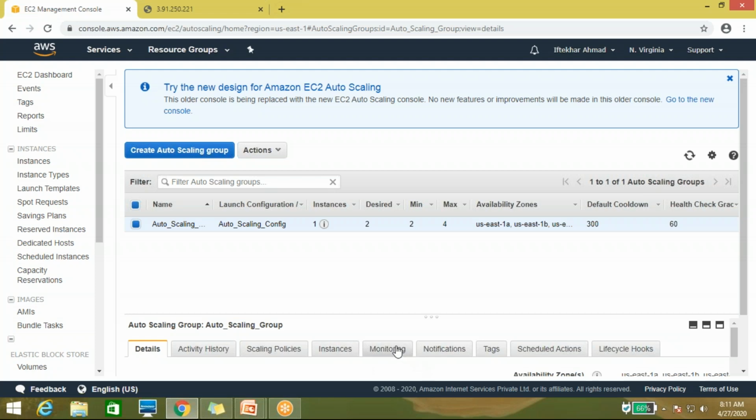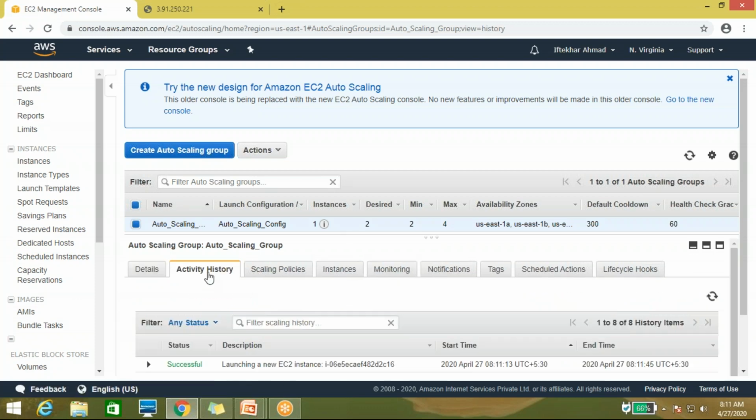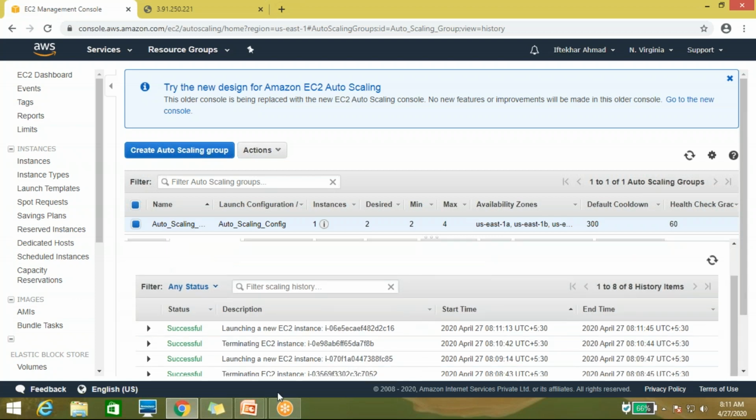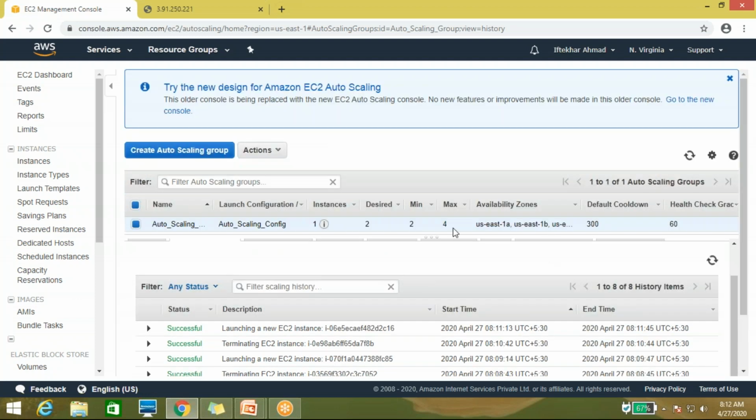So here you can see, let me brief once again. When you configure the auto scaling group, multiple things are created. It shows the details about your auto scaling group, including the activity history. It will tell you when a new instance was created and when it was terminated. It's all about the auto scaling history.